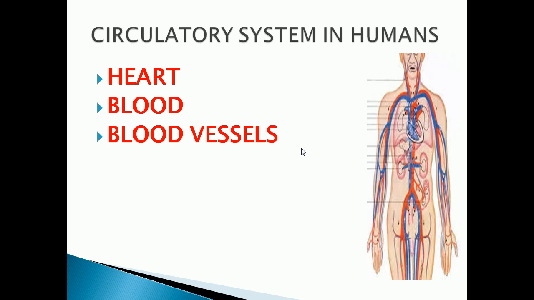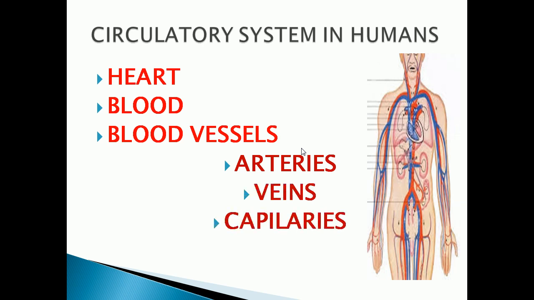In blood vessels there are three types: arteries, veins and capillaries. These three are the types of blood vessels present in our body, involved in circulation.